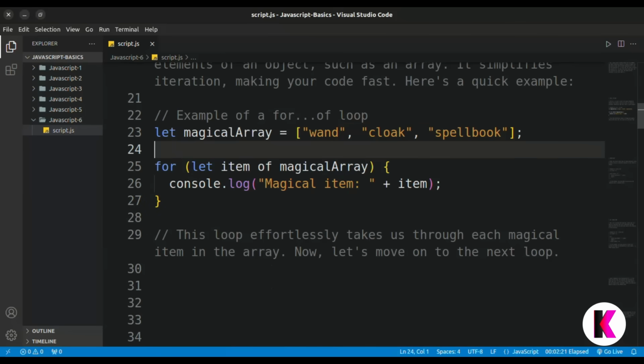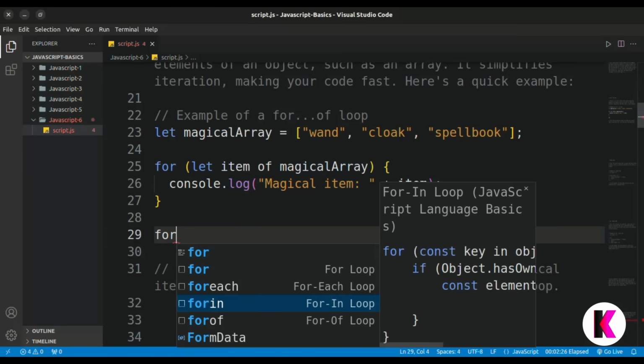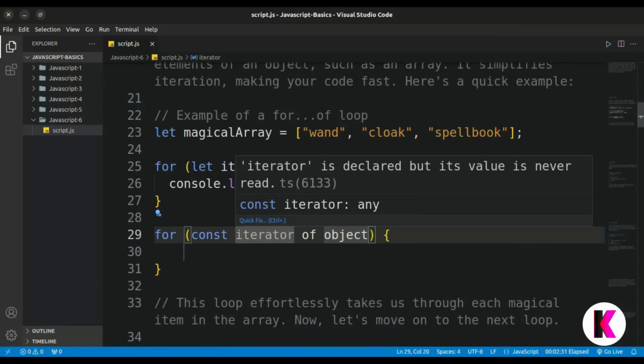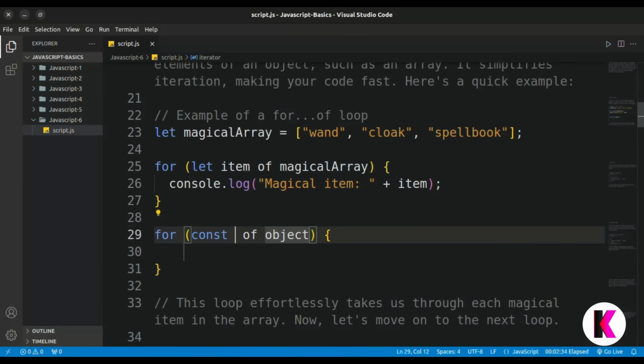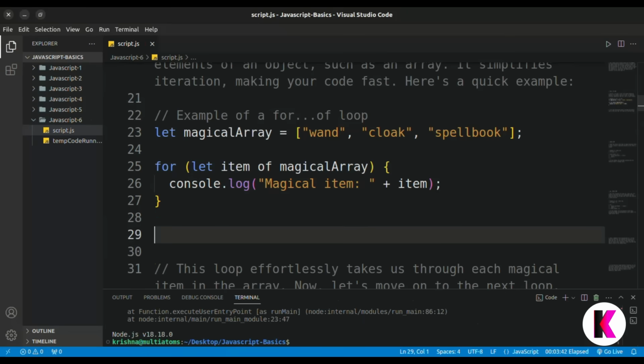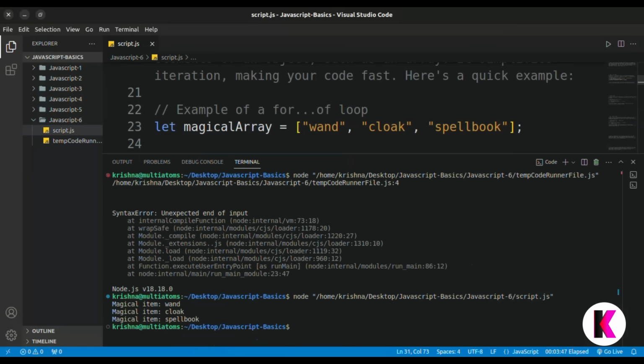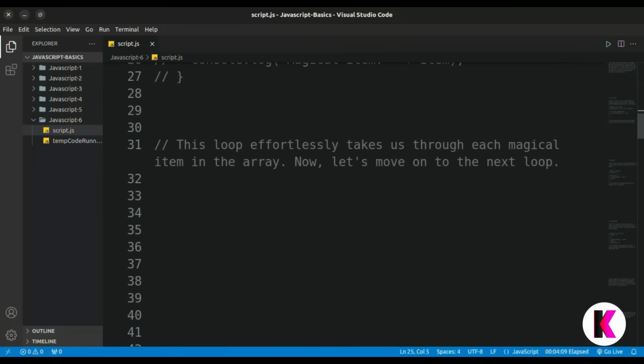So we write the syntax of the for of loop. We just write for and of, and you will get the syntax. In the iterator, you can write any new word, like I will write key, and then the object name. So you can see this for of loop iterating over the full array and giving the answer. This loop effortlessly takes us through each magical item in the array.